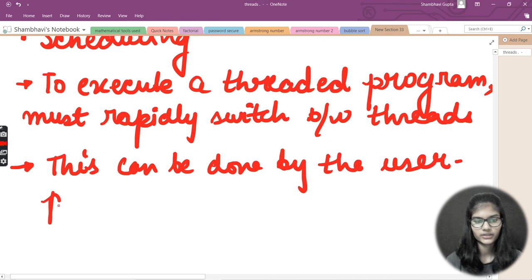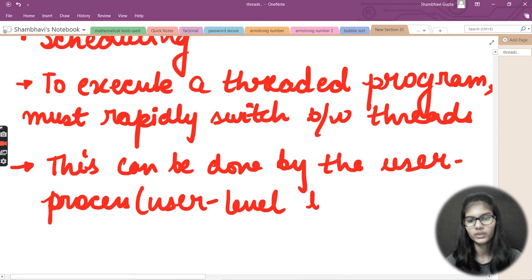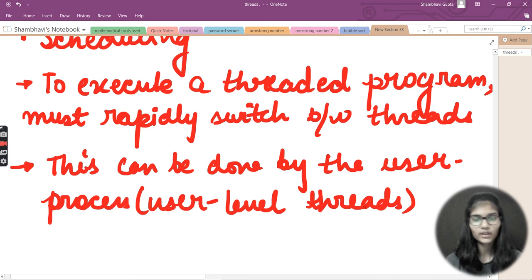This can be done by the user process, and that is basically the user level threads. What is meant by user process and user level threads, we'll discuss in detail when we move towards the programming things.